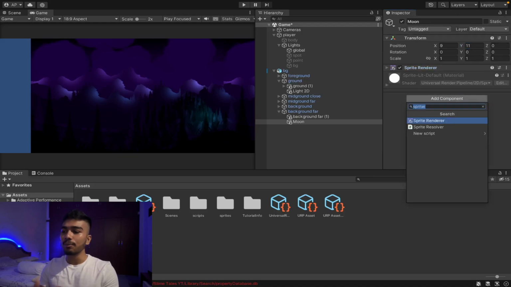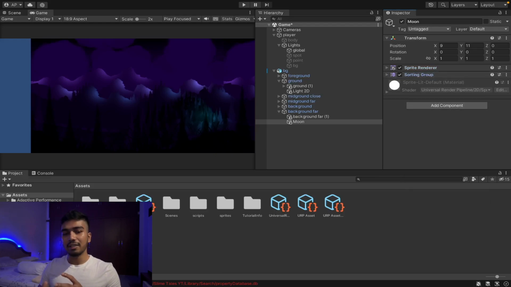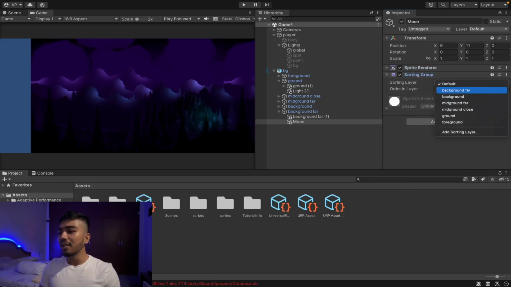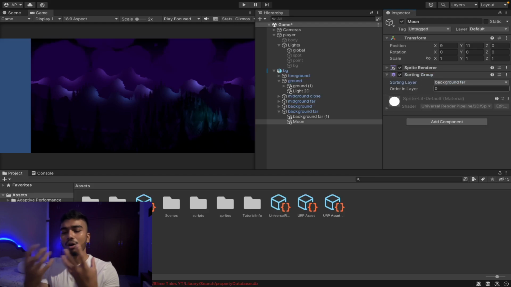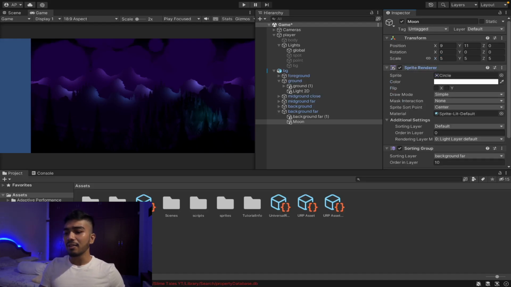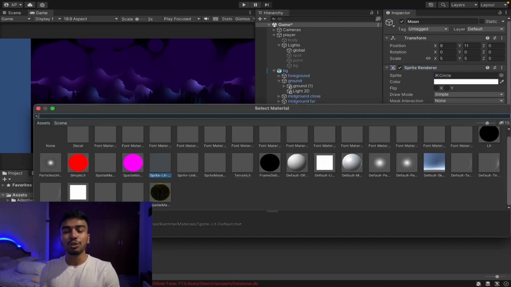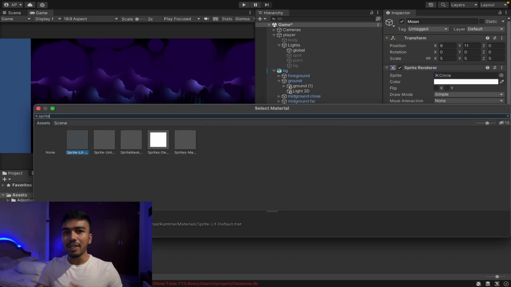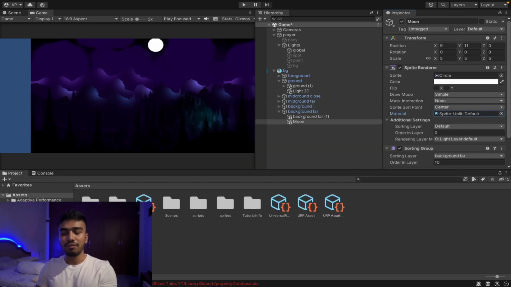And also for the moon to appear, we want to add a sorting group, where the layer will be the background far layer. And because we want the moon to be on top of the background layer, I'll set the order to something like 10 or 100, anything. We don't want the moon to be affected by lighting, so I'm going to change the material to sprite unlit, just like we did for the player. And now we can go ahead and start adding lights for the moon.